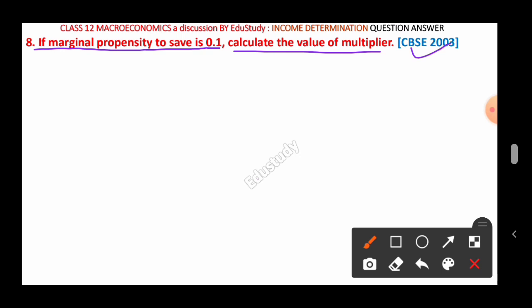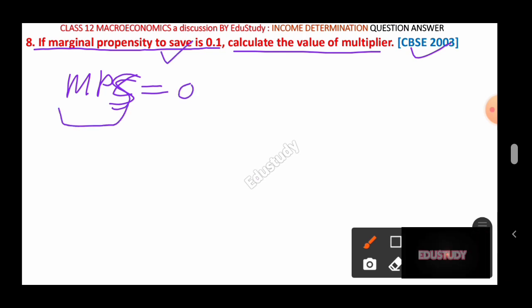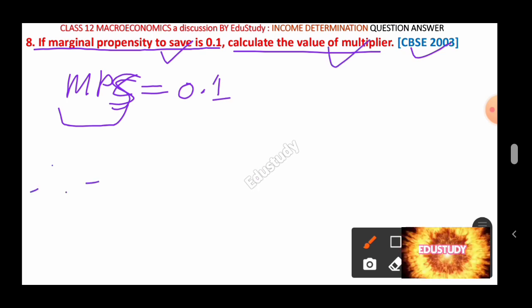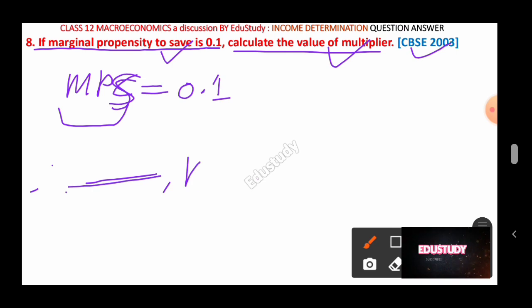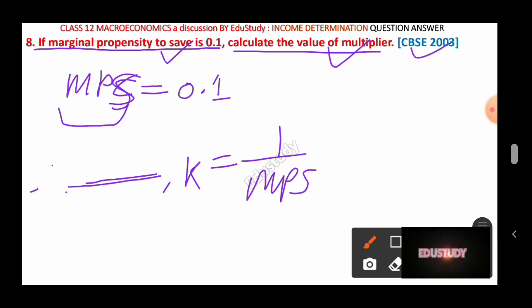You just write what is given here. Given is MPC, okay, given, sorry, marginal propensity to save, MPS is given, not marginal propensity to consume. This marginal propensity to save is given, therefore you have to write MPS equal to 0.1. Okay, calculate the value of multiplier. So therefore, you just write multiplier K equal to 1 by MPS, because we have already understood this. Okay, without understanding the theory, you should not go for this. First of all, understand the theory, whatever we have discussed in the earlier part of this video.